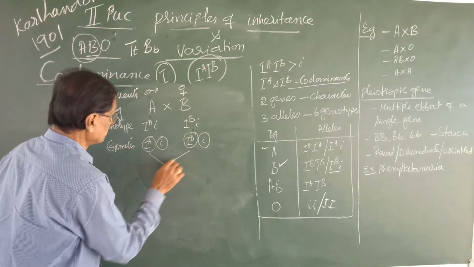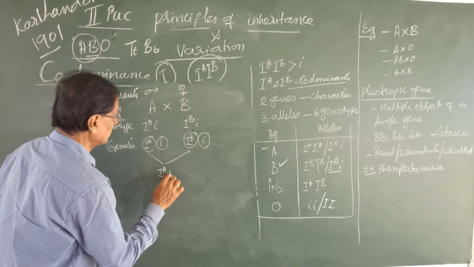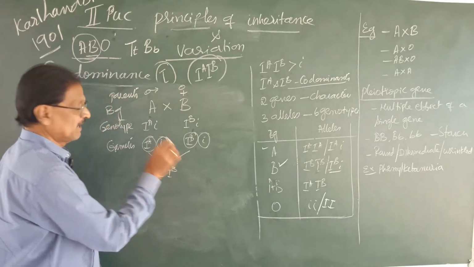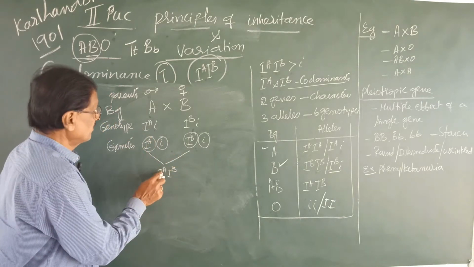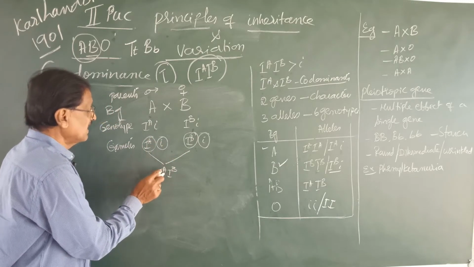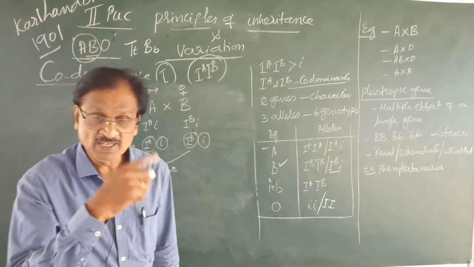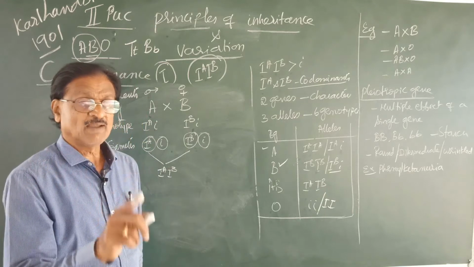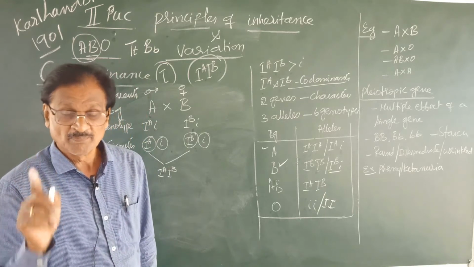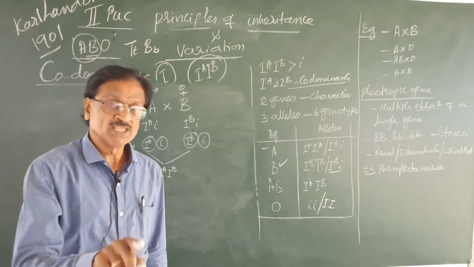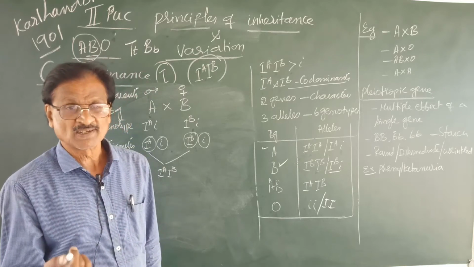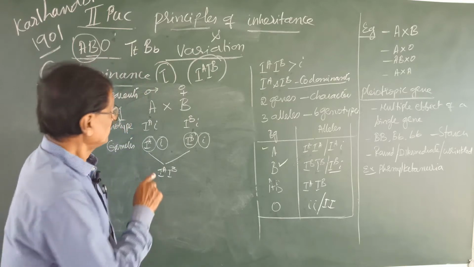Whenever this fuses with this one, observe here, capital IA with capital IB. That means capital IA is not dominant over capital IB, and vice versa, because both are co-dominants. What is this condition?